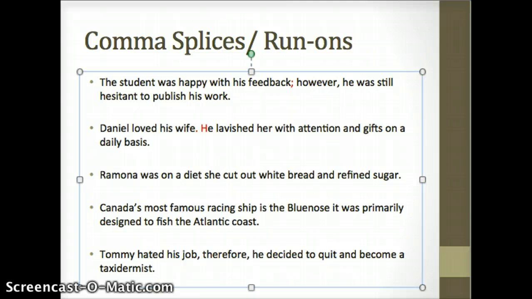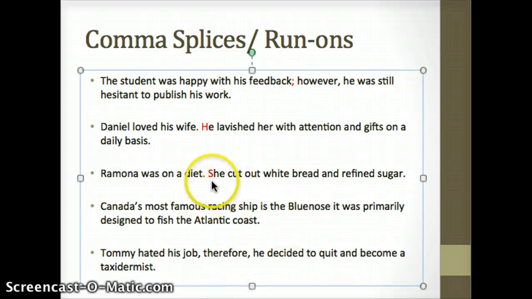So let's split those two up. We fixed it up. Now we have two independent clauses, and we have a period there to indicate that we need to break those two up. So: Ramona was on a diet, period, capital. She cut out white bread and refined sugar. Both of those are now clearly separated.